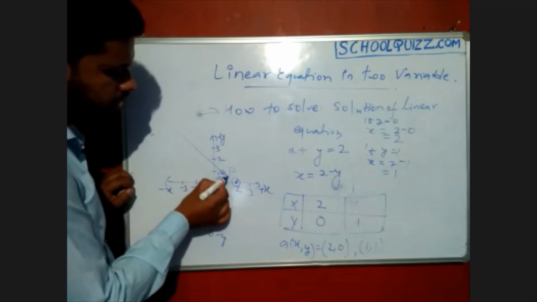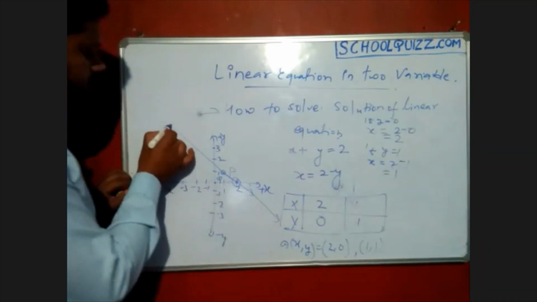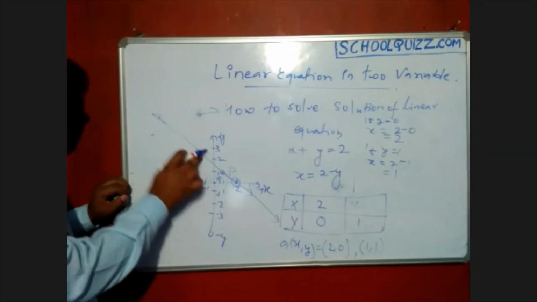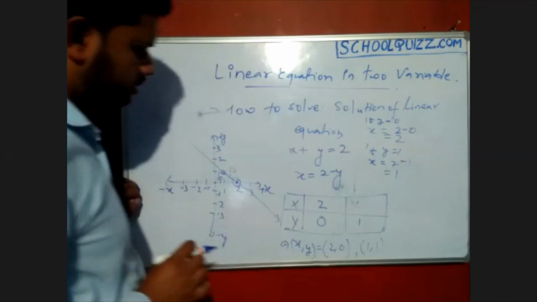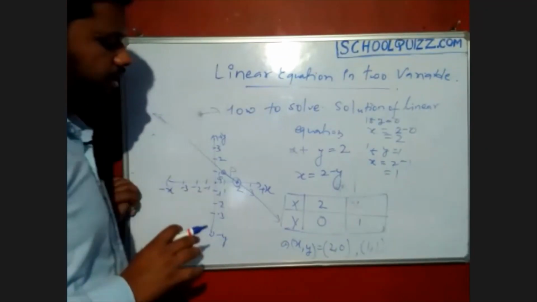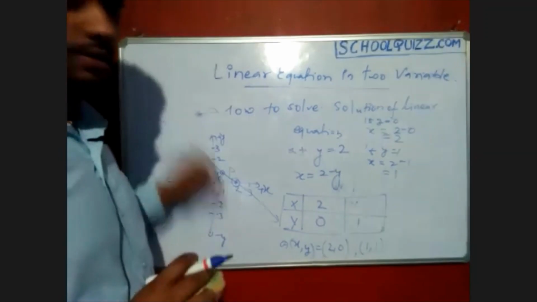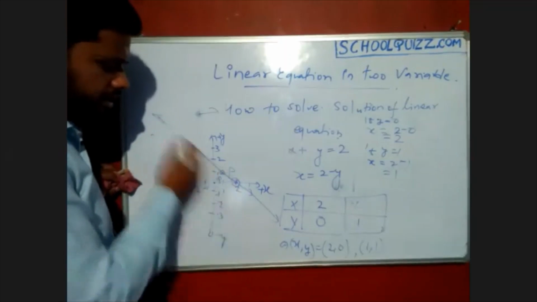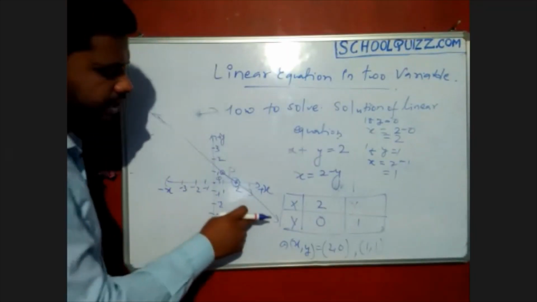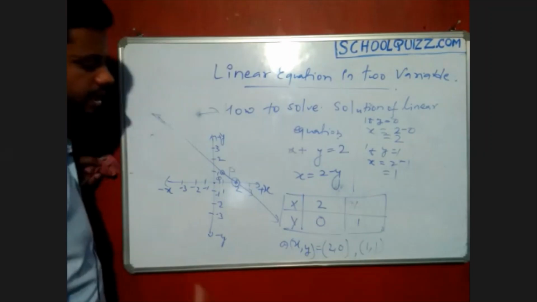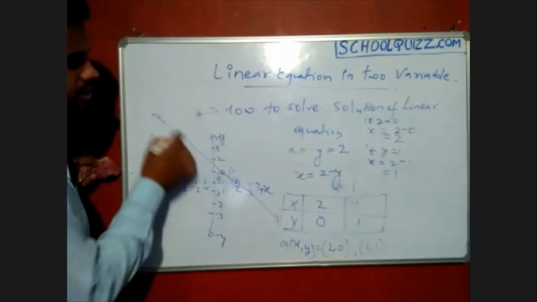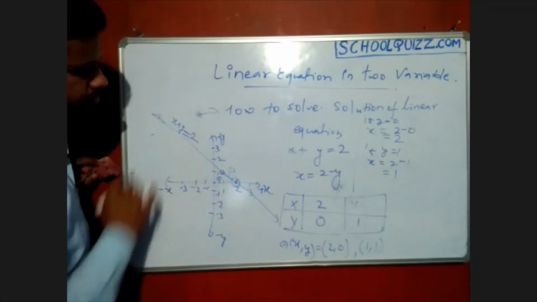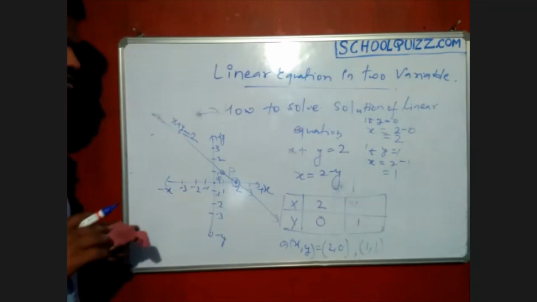Okay, 2 points we got, so what will we do? We will draw the line like that. See, I'm not an artist, so don't judge my straight line based on the construction. Okay, see the logic. This is a straight line which we can draw with the help of these 2 points. And you can write here which equation this is: x plus y equals 2.